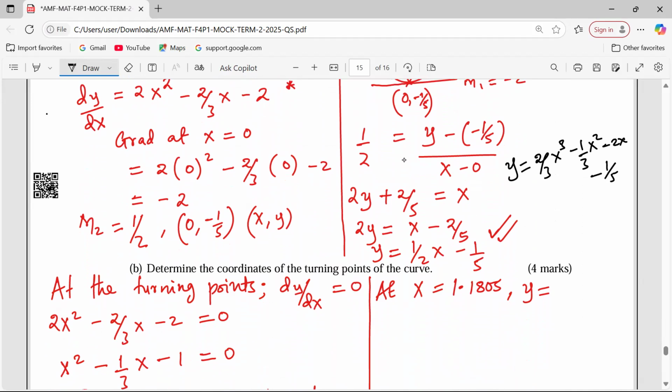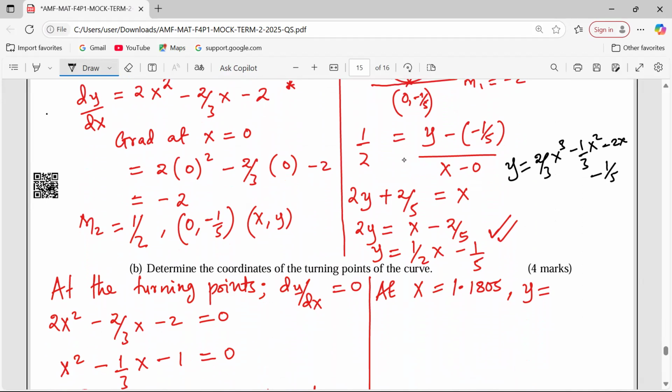So when x equals 1.1805, what is the value of y? We just substitute to get the value of y in that particular equation, and we all can substitute. Ladies and gentlemen, we all can substitute. So let me substitute.